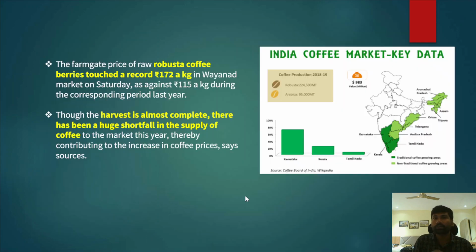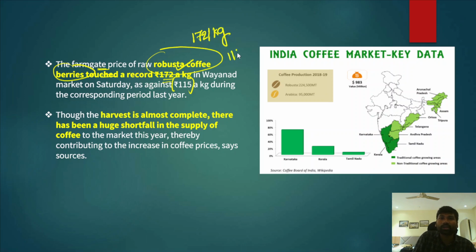Now, let us discuss this particular news article. The farm gate price of new Robusta coffee berries has touched a record 170 rupees per kilogram. In fact, when you compare this particular coffee price of 172 rupees per kg with last year's prices, it was just 115 rupees per kg during the same period last year.